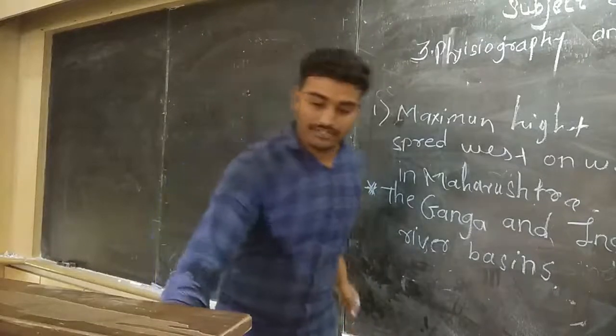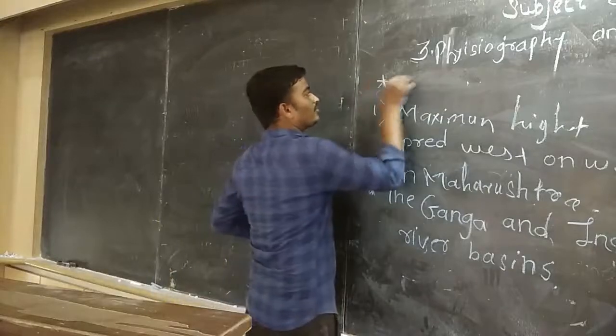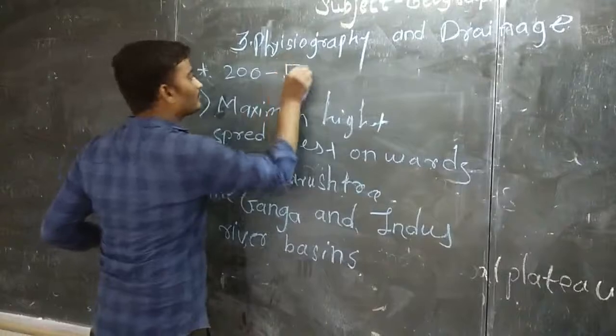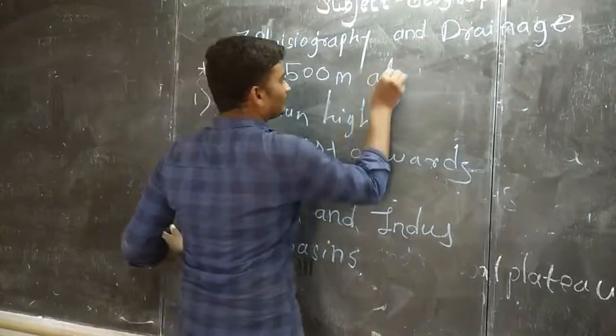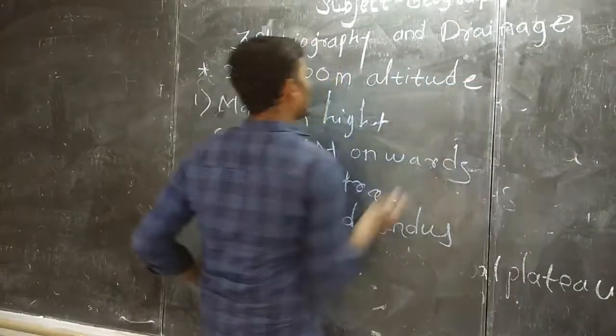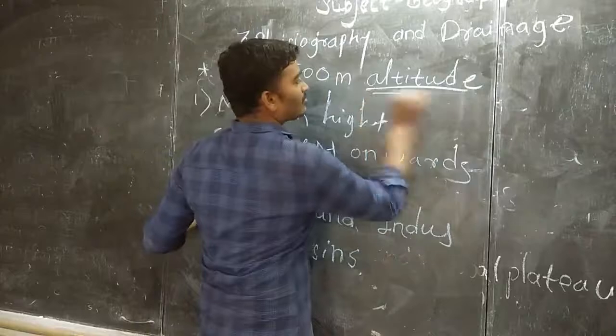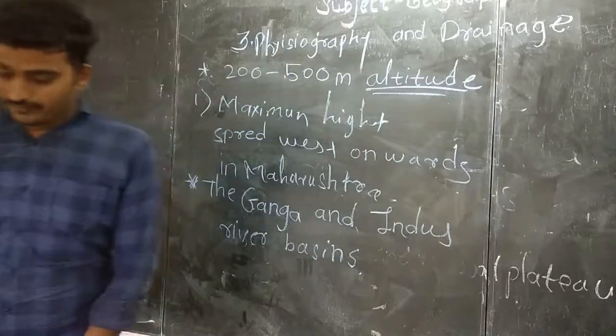So that is the exact altitude spread into the Amazon river basin. So this one is also an important question.